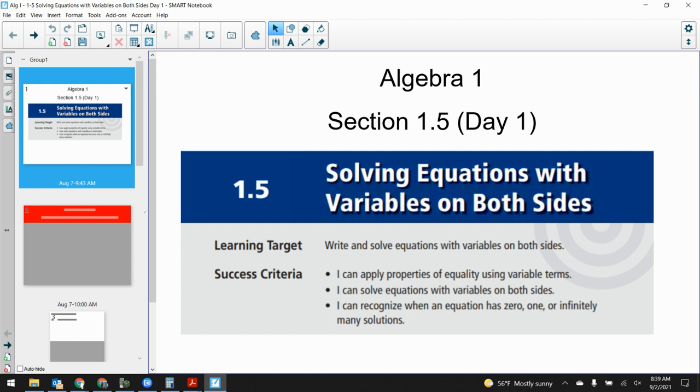All right, so let's talk about section 1.5 and where we're at. Every equation that we've solved up to this point has been an expression equal to a number. We've had multi-steps in those expressions, but it has been an expression equal to a number. Now what we're going to get into is an expression equals another expression: solving equations where I have variables on both sides of my equation, and how we solve that. So let's get to it.